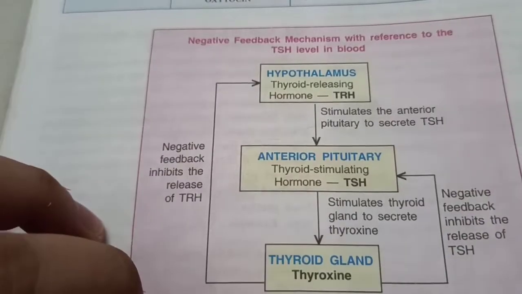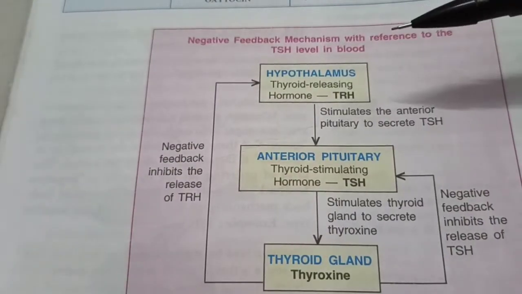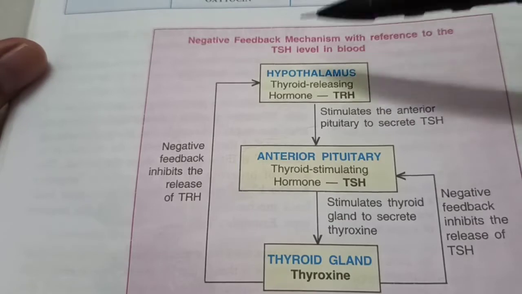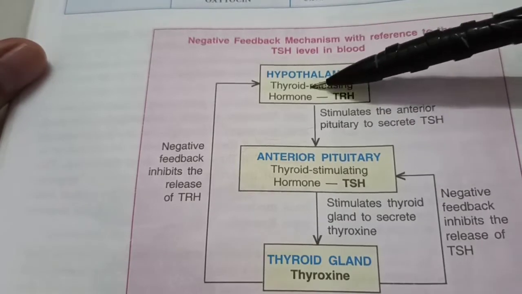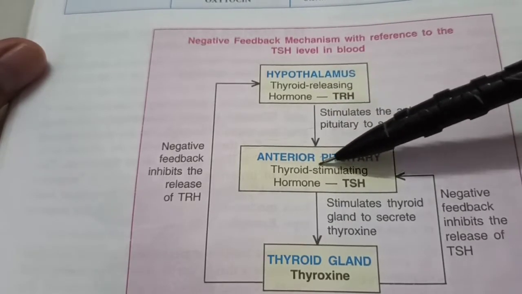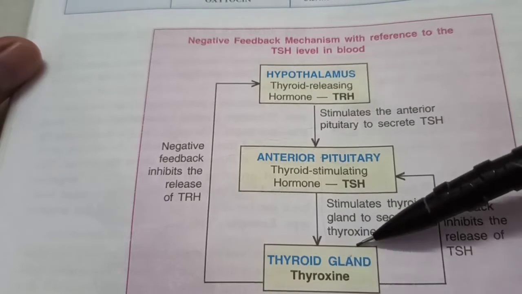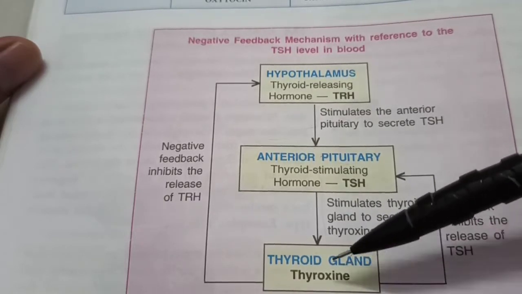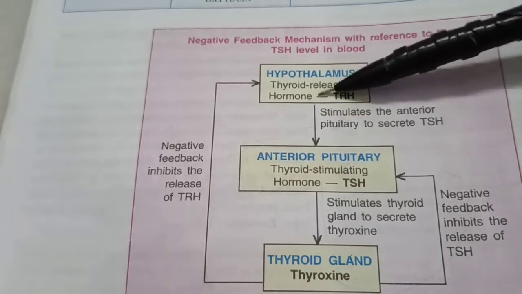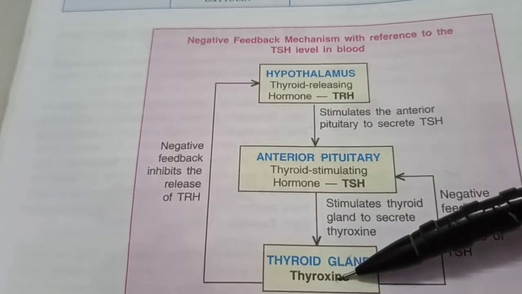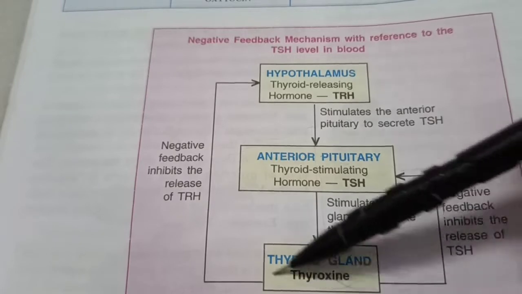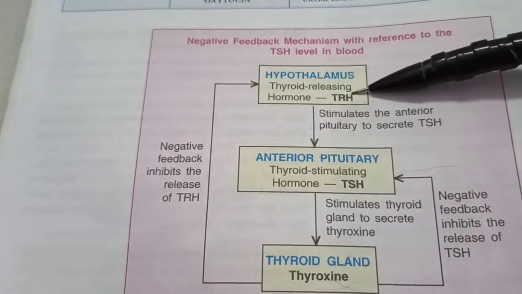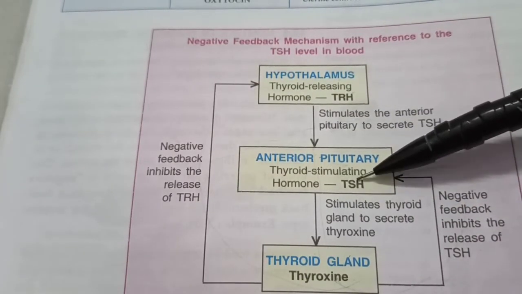So let's understand the negative feedback mechanism with the help of this flow chart. The hypothalamus produces thyrotropin releasing hormone, which stimulates the thyroid stimulating hormone, which stimulates the thyroid gland to produce thyroxine. If there is very less thyroxine, then these hormones are released. But if there is a lot of thyroxine being produced, a negative feedback goes to the respective glands stating, stop, I'm in sufficient quantity now, don't stimulate me more.